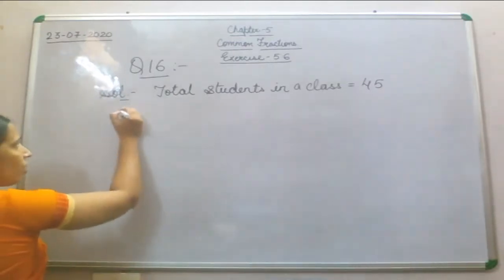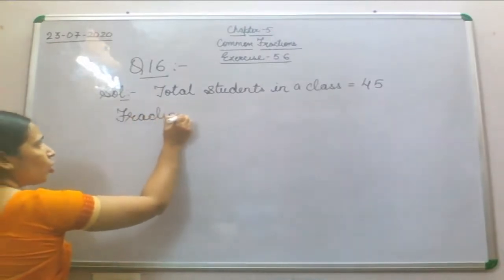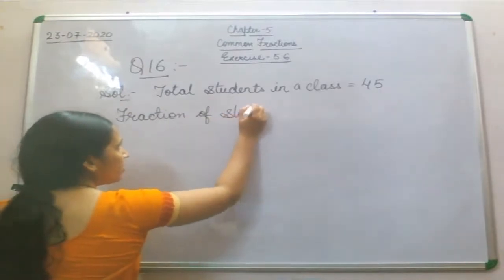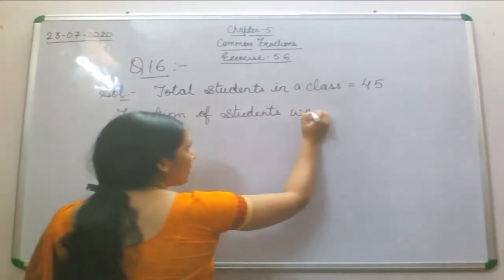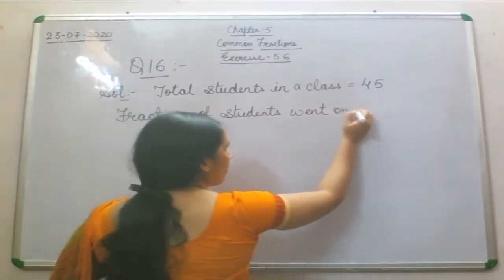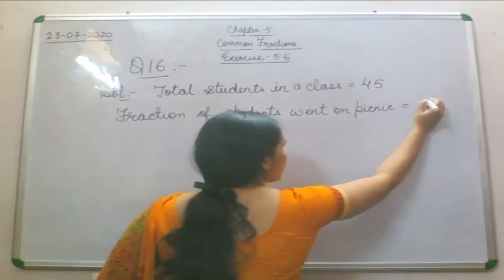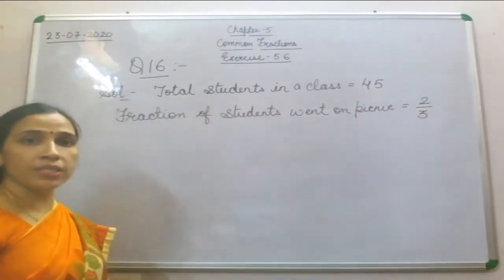The second statement will be: fraction of students who went on the picnic. What is that fraction? That is 2 by 3. What is given to you?